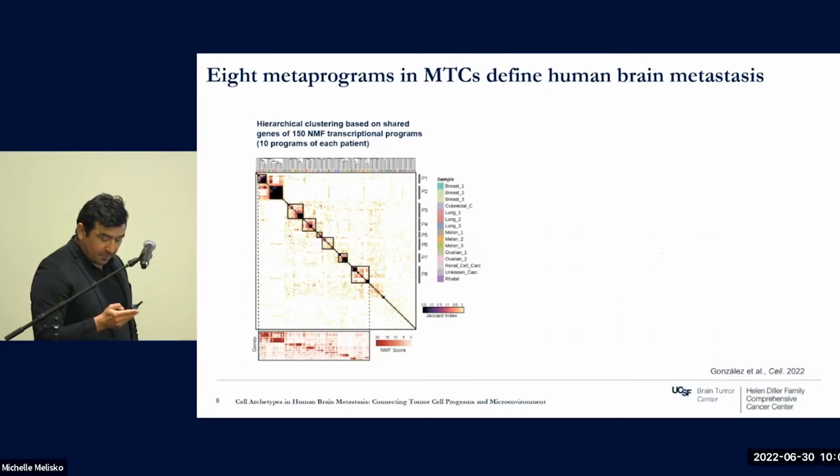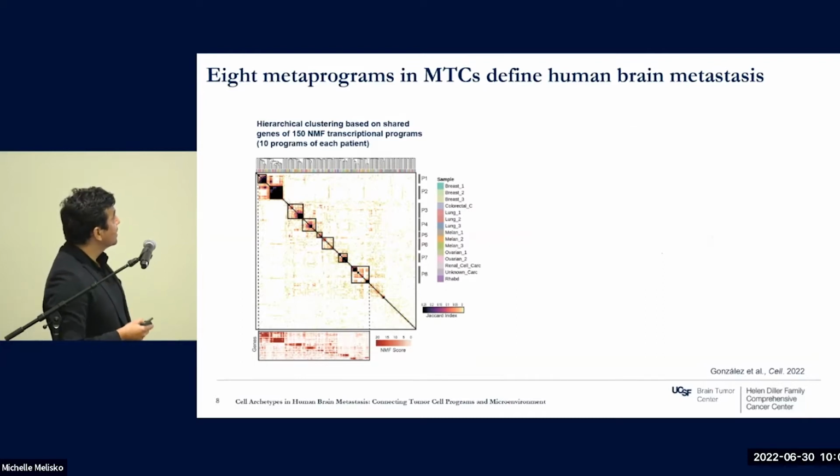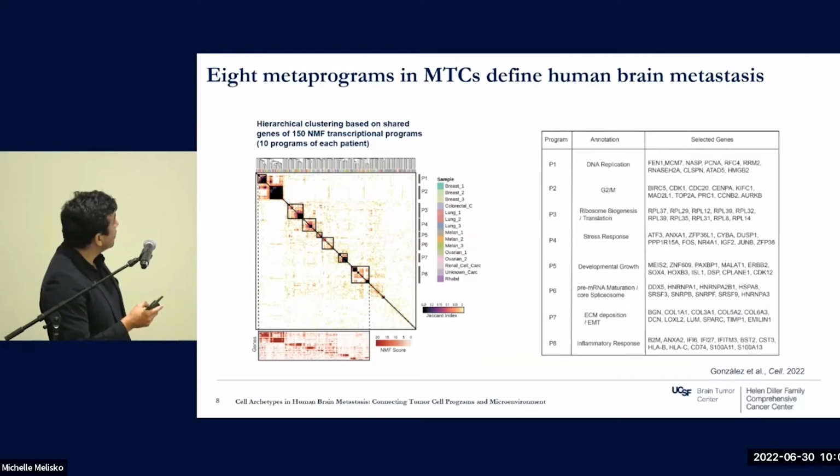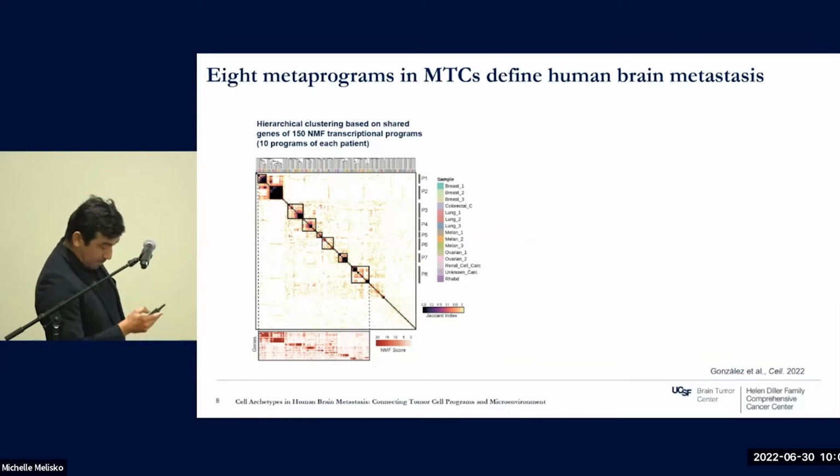Okay, so the first challenge was how we can identify common programs in this highly heterogeneous cluster of tumor cells. To do that, we use a strategy called NMF, non-negative matrix factorization.